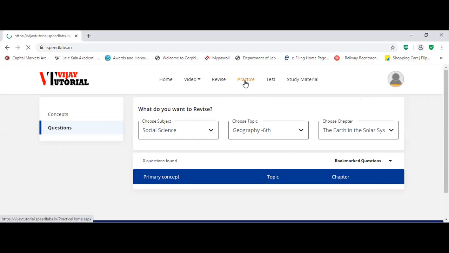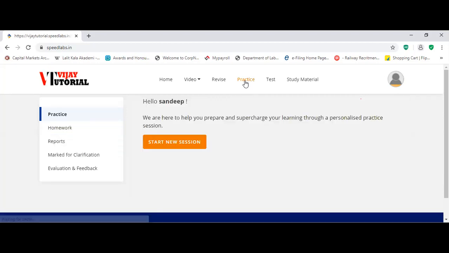Next, practice. Come to the practice. I think you are familiar with the practice. Practice means you can start a new session. You can see the homework which we will give. You can see reports also, the practice reports. If you have marked anything for clarification, you can see it, and everything is evaluated. You can see the feedback here.